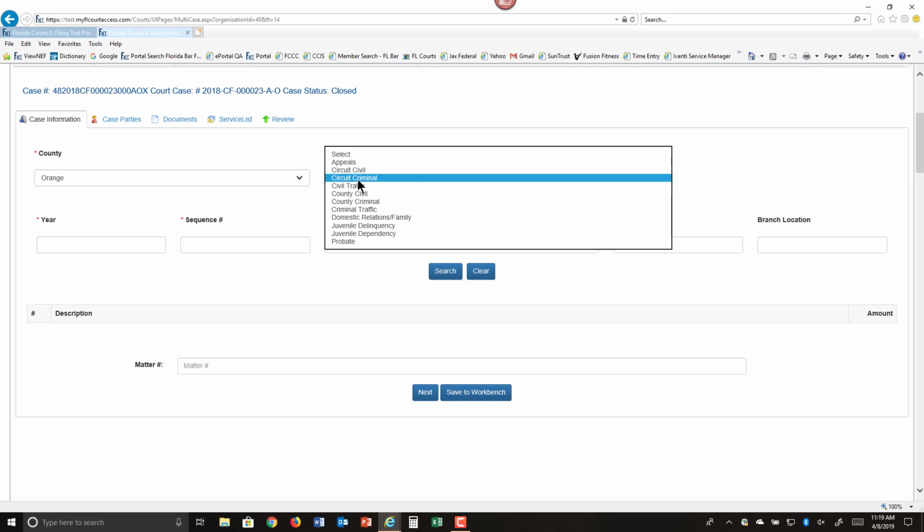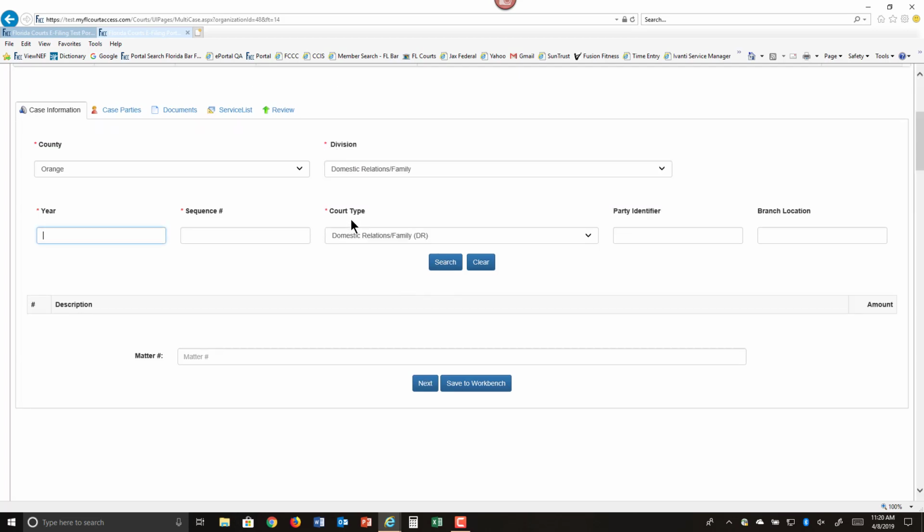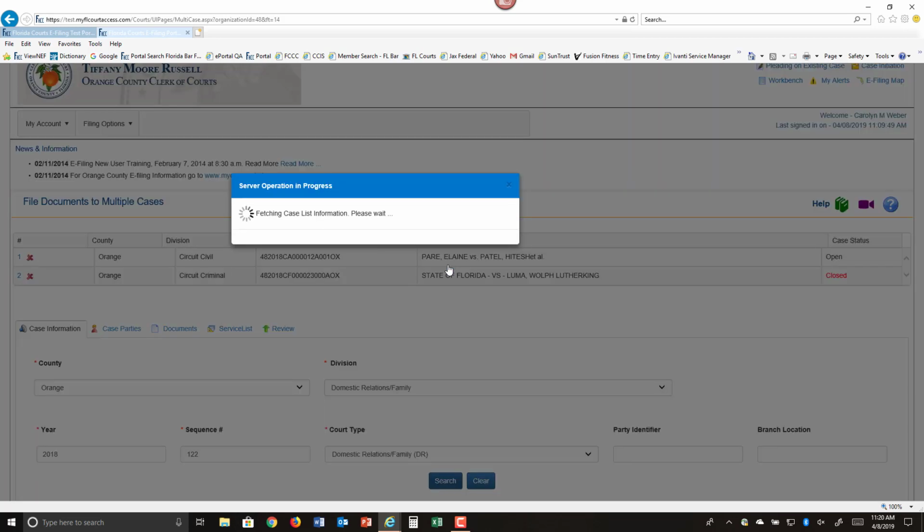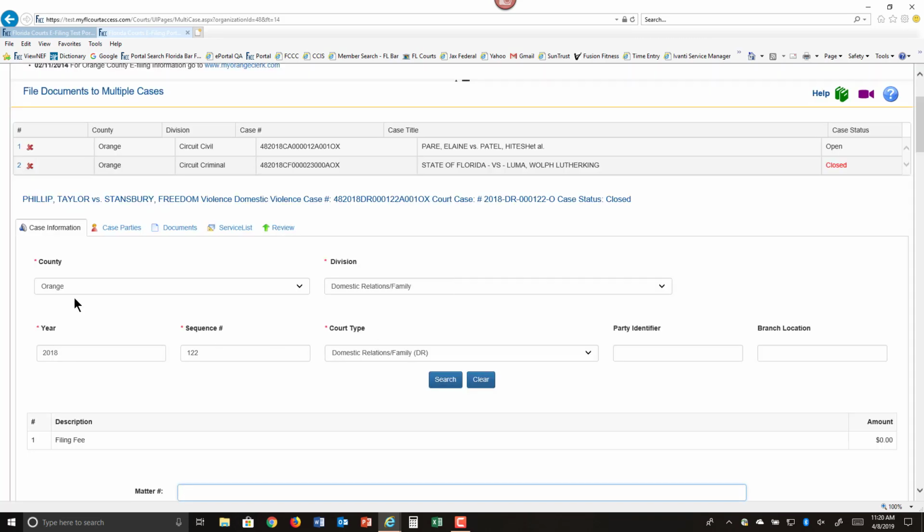We will choose a different division. Let's go ahead and choose the domestic relations. We'll type in the year, case number. Go ahead and choose the court type. Do your search. It will pull back your case information.